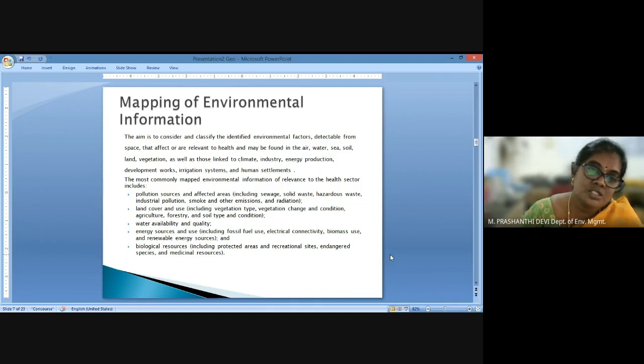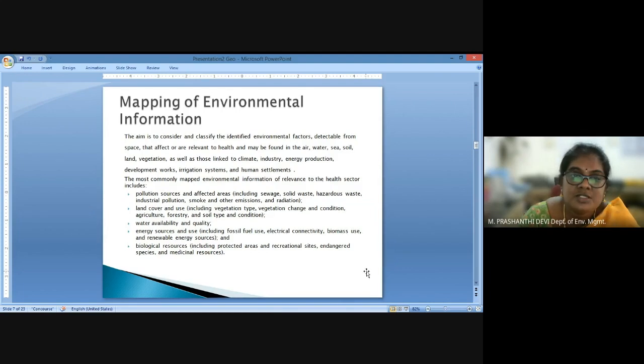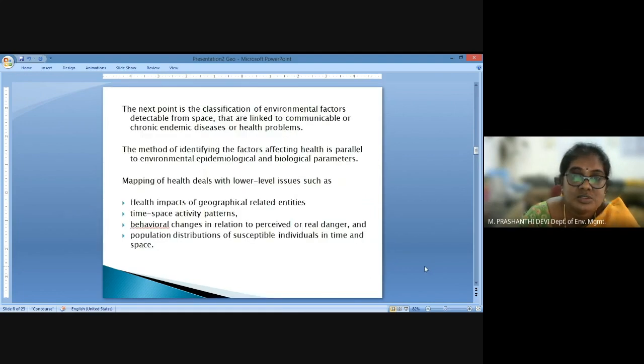Next, we have biological resources. Biological resources include our habitats, reserved areas, protected areas, areas that are identified as recreational sites, areas that are identified as conservational sites, and medicinal resources. All these biological resources, which tend to change over seasons, can also be used as information for environmental resources.